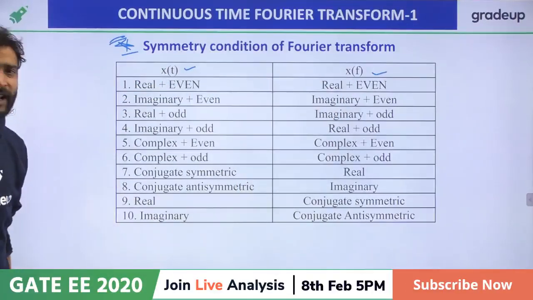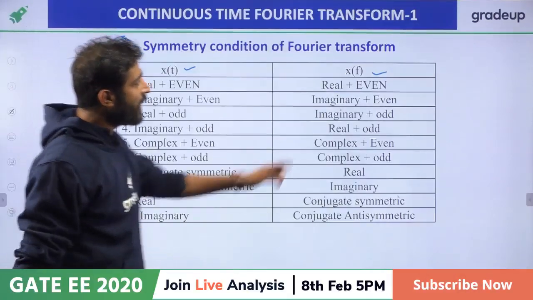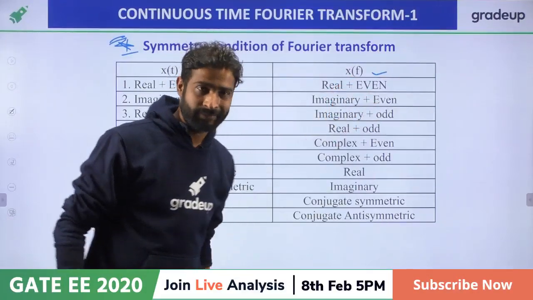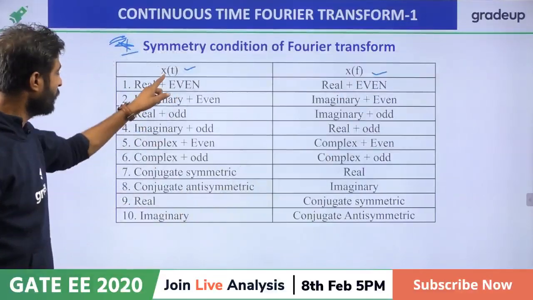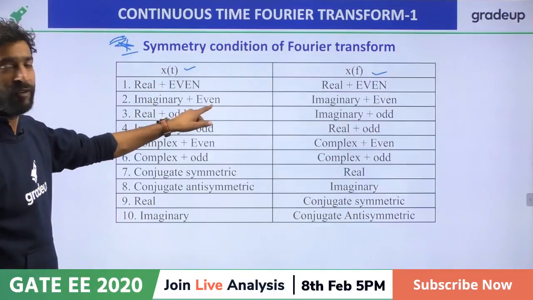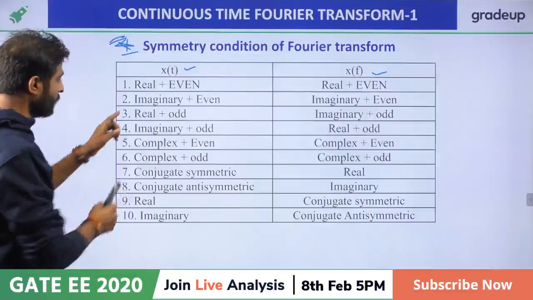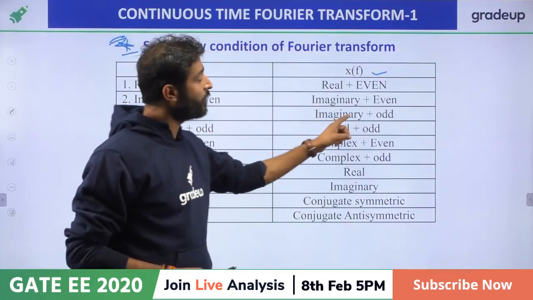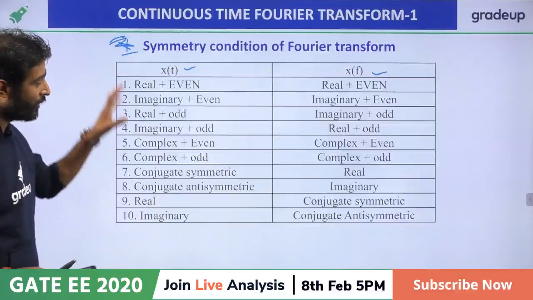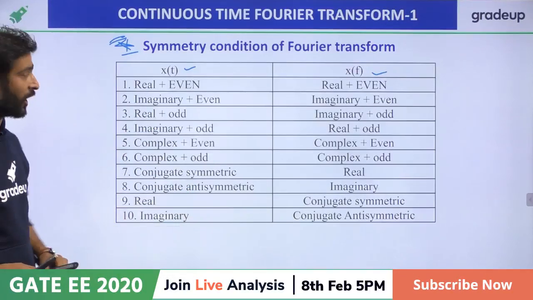X of t having the Fourier transform X of f. If x of t is real and even, then X of f is always real and even, right? Real and even, frequency domain also real and even. If the time domain is imaginary and even, then in the frequency domain it is also imaginary and even, right? If in the time domain it is real and odd, then in the frequency domain it is imaginary and odd, right? I think you all are aware, it is a very important chart. It will give you a brief idea about the Fourier transform, right?